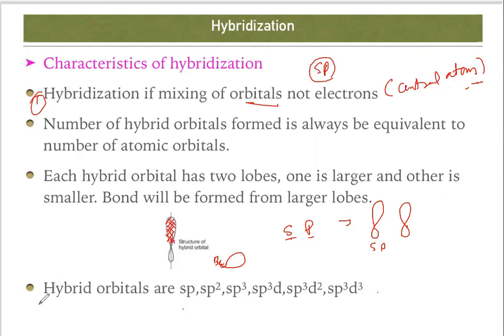And the types of hybridization, you can say there are various types: sp, sp2, sp3, sp3d, sp3d2 and sp3d3. So how has this sp formed? The combination of S and P. Here it is S, P and P, that means 2P has combined. Here it is sp3, that means 3P has combined. Here it is sp3d, 3P and 1D, and so on.